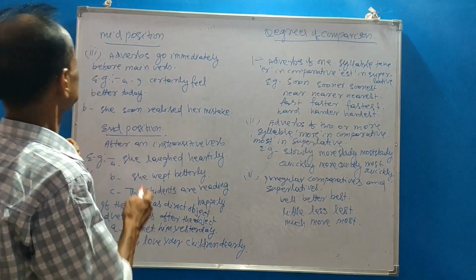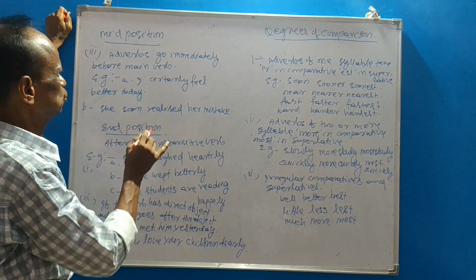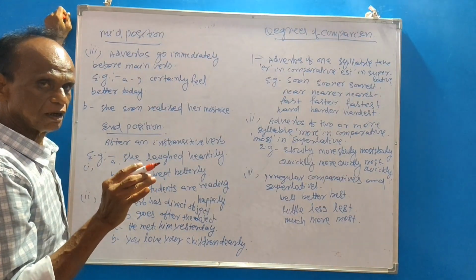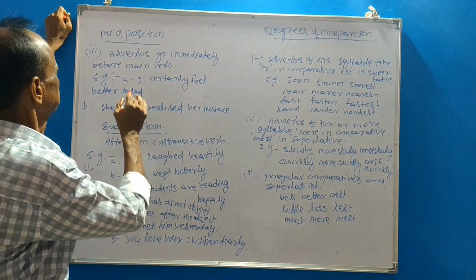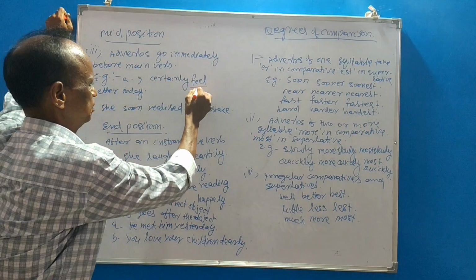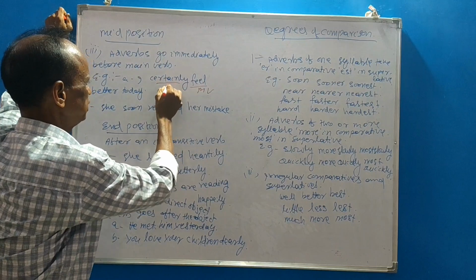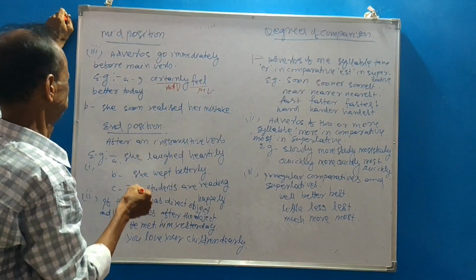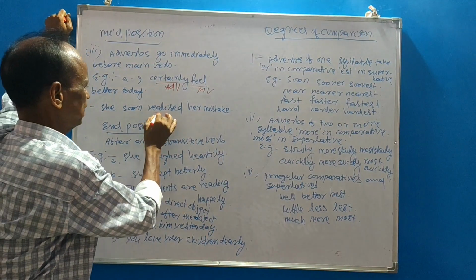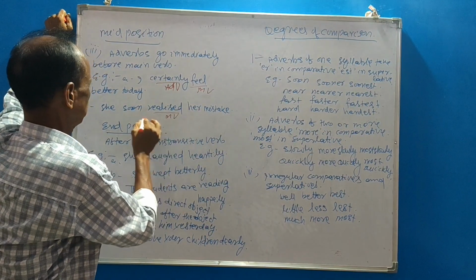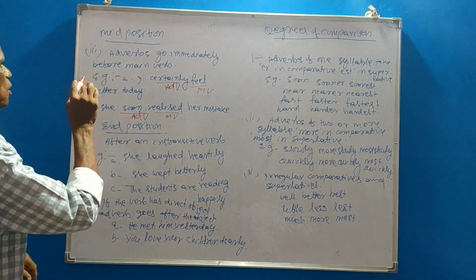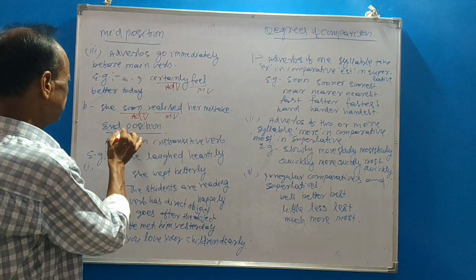Next, mid position point 3: the adverb goes immediately before the main verb. When there is a main verb, the adverb is used before the main verb. I certainly feel better today. Feel is the main verb, certainly is the adverb. She soon realized her mistake. Realized is the main verb, and soon is the adverb. So, that is mid position. Now, end position.